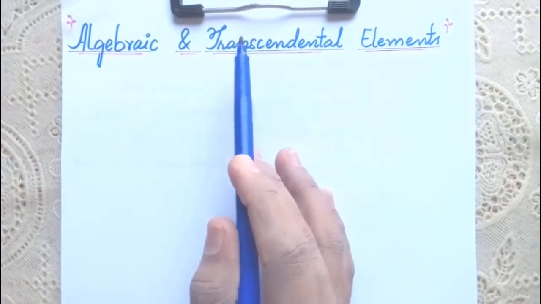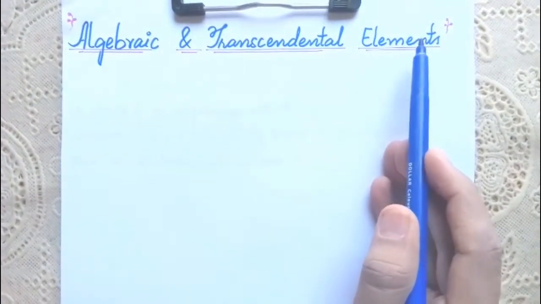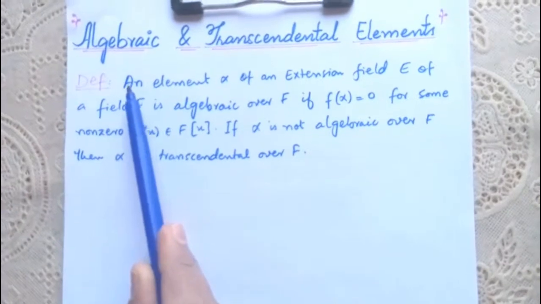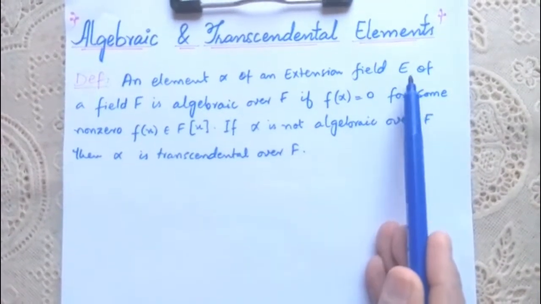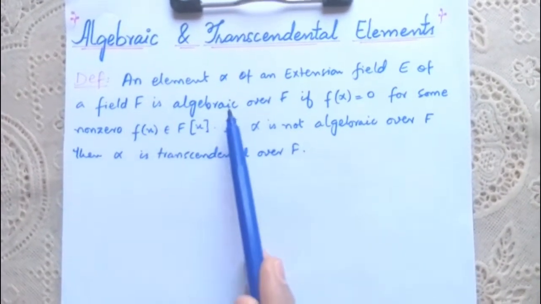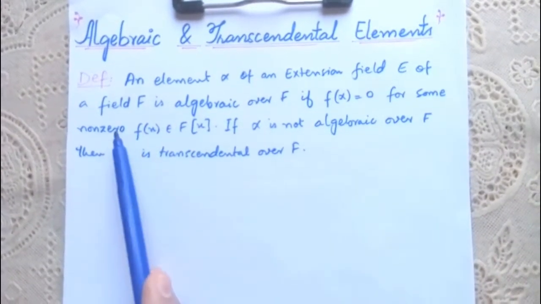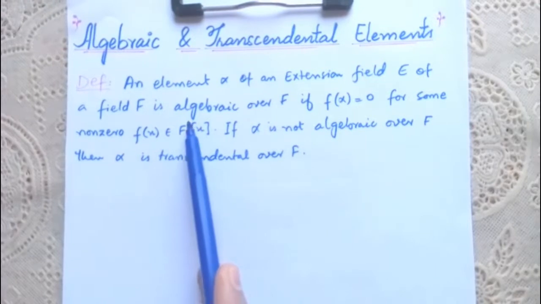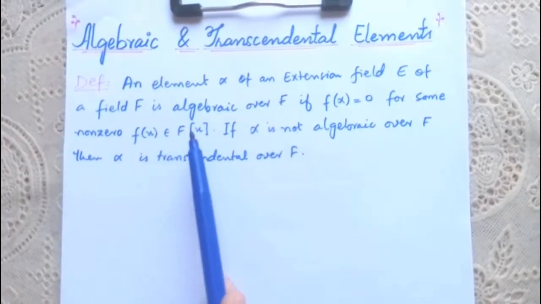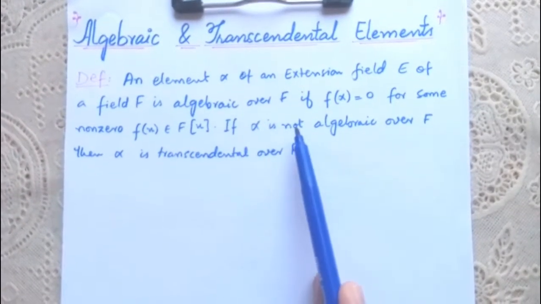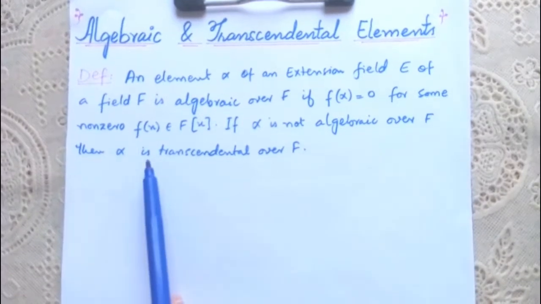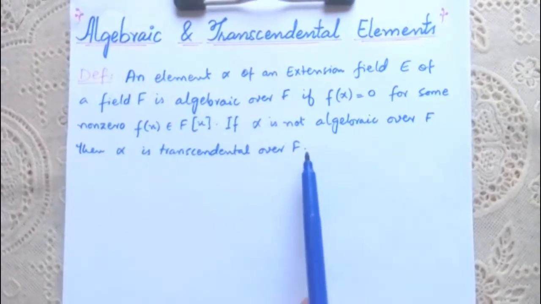So let me first write the definition of algebraic and transcendental elements. And here is the definition. An element alpha of an extension field E of a field F is algebraic over F if f of alpha is equal to 0 for some non-zero f of x that belongs to the ring of polynomials F[x]. And if alpha is not algebraic over F, then alpha is transcendental over F.